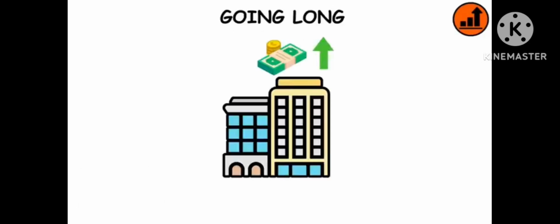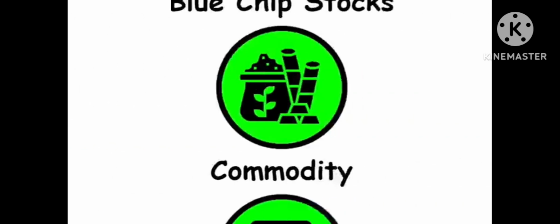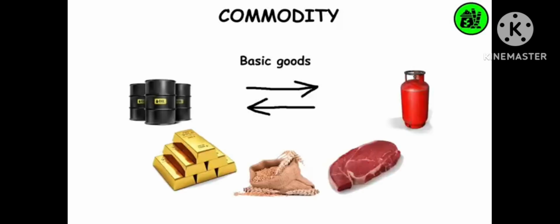Going long. Betting that a company's stock price will increase so that you can buy low and sell high. Asset. Resource with economic value that someone owns or controls with the expectation that it will provide a future benefit. Commodity. Basic goods interchangeable between producers, such as grains, gold, beef, oil, and natural gas. It usually refers to raw materials. Yield. It's what you earned from an investment.